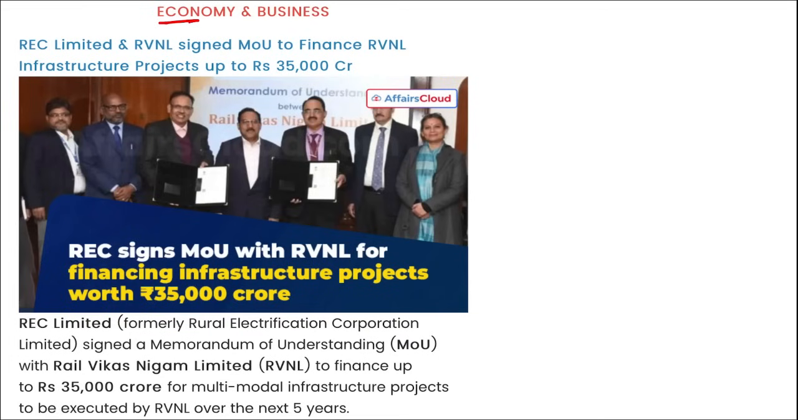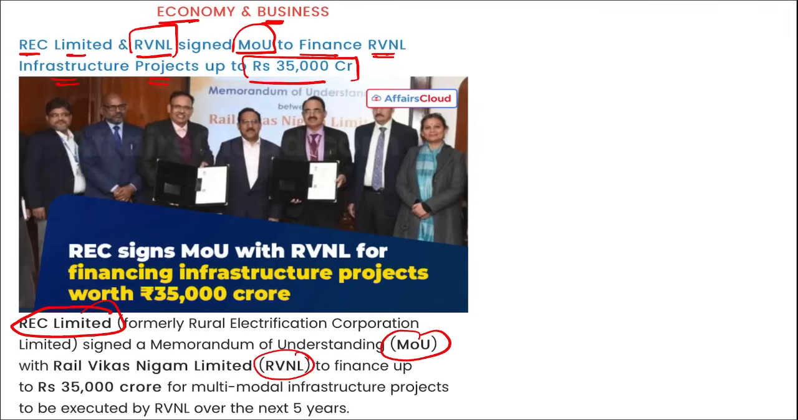Next is economy and business. REC Limited and RVNL. What is RVNL? It is Rail Vikas Nigam Limited. So REC Limited and Rail Vikas Nigam Limited recently signed a memorandum of understanding to finance Rail Vikas Nigam Limited infrastructure projects up to 35,000 crore rupees. I repeat, REC Limited and RVNL signed this MOU to finance projects worth 35,000 crore rupees for multimodal infrastructure projects to be executed by Rail Vikas Nigam Limited for the next 5 years. These projects will include multimodal logistic hubs, rail infrastructure projects, road, ports, metro projects, etc.